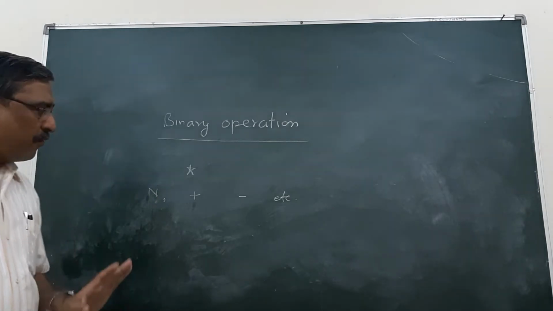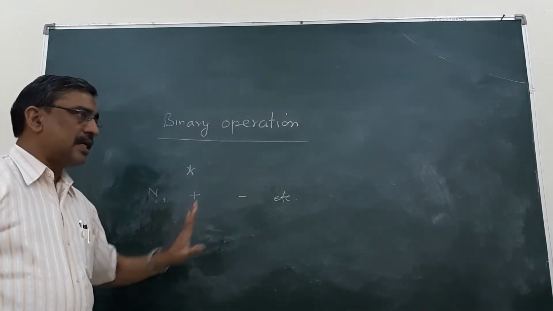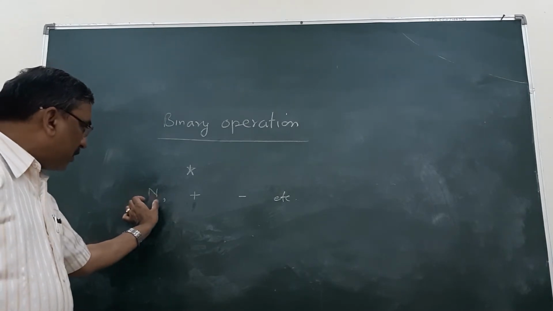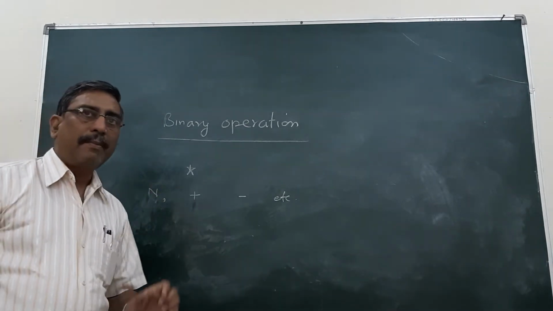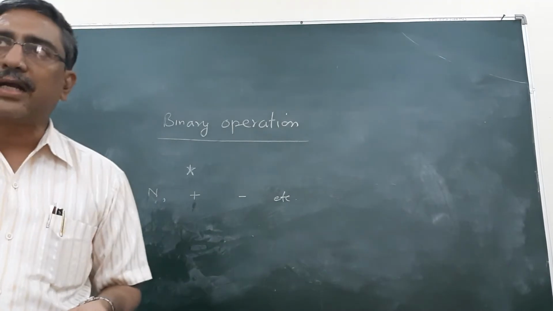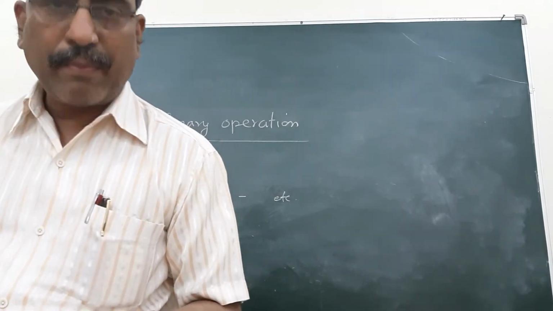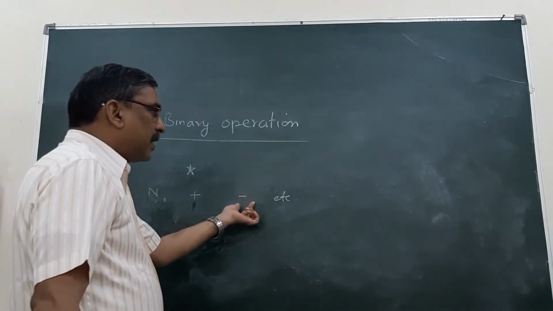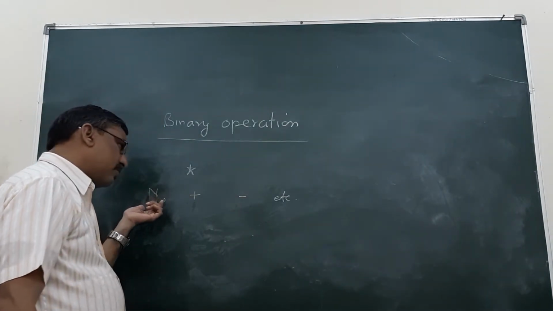But if we use minus as an operation, then the subtraction of two natural numbers may or may not belong to the set of natural numbers. Therefore, minus is not a binary operation for the set of natural numbers.